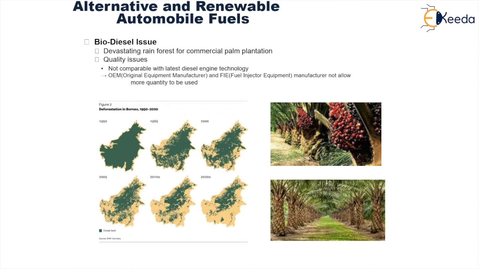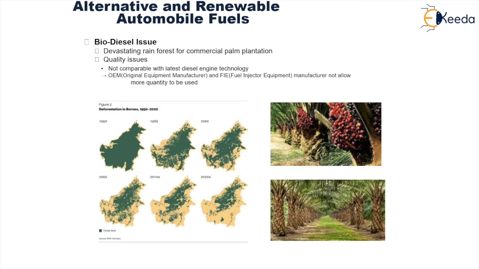Also, the production of biodiesel is heavily dependent upon plants. Because of this, a serious problem of deforestation is taking place. An example is shown over here of deforestation that is taking place in Borneo for the production of biodiesel, from 1950 to 2000.